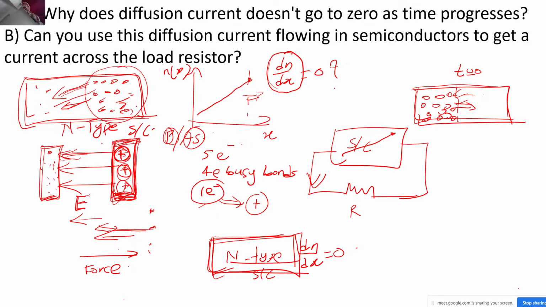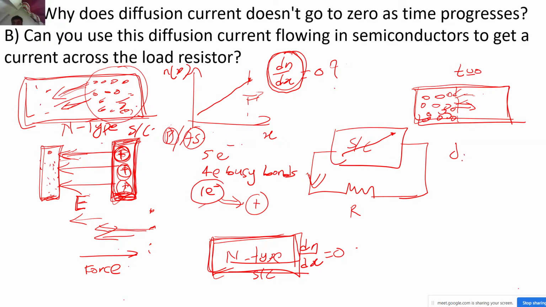Now think about it in this manner: in equilibrium there cannot be any current flowing through the semiconductor. The total net current through the semiconductor should be zero, because I am not applying any external bias, any photo generation, or any light on the semiconductor. So the net current has to be zero. Now what is cancelling the diffusion current?